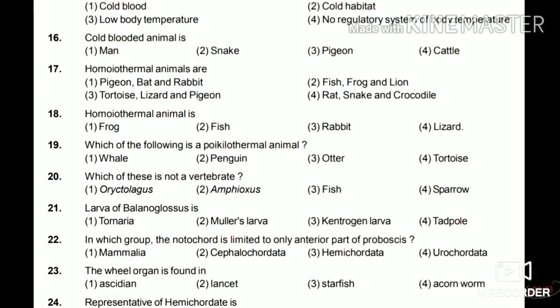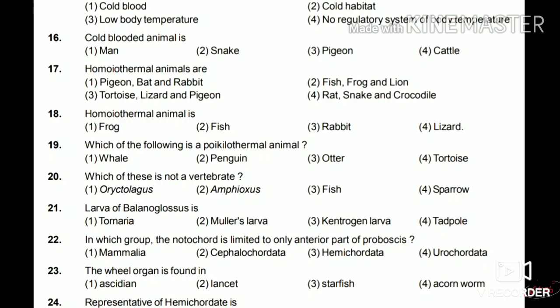17th, homeotherm animals are pigeon, bat and rabbit, fish, frog and lion, tortoise, lizard and pigeon, rat, snake and crocodile. So the answer for this is pigeon, bat and rabbit.